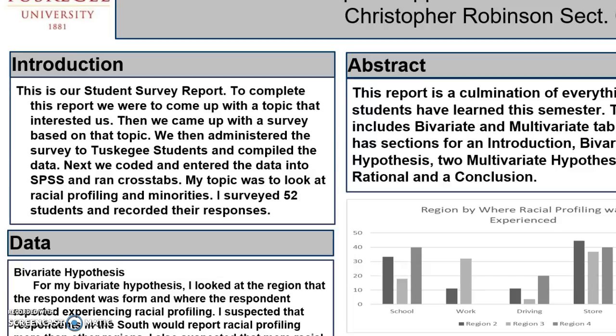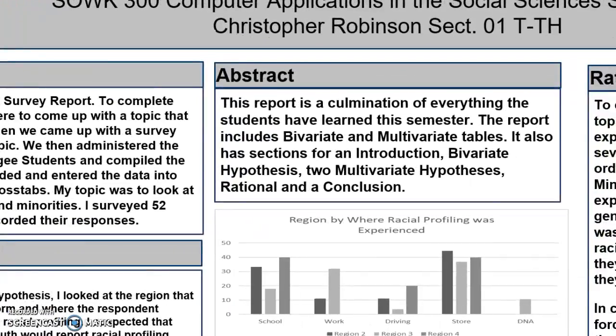In my survey, I surveyed 52 students before time was called, and my topic was to look at racial profiling in minorities. In the report, I had bivariate and multivariate tables. Of course, I had the introduction, the bivariate hypothesis, two multivariate hypotheses, rationale, and a conclusion.